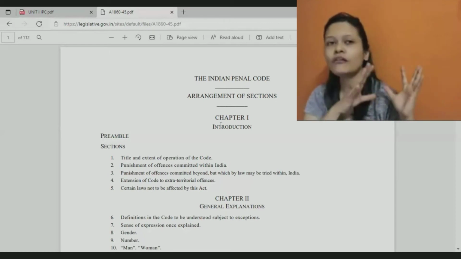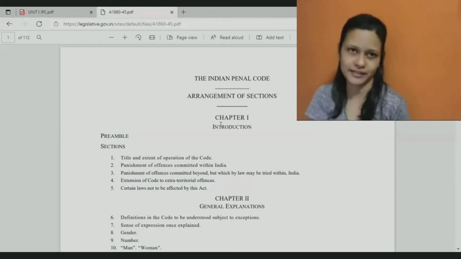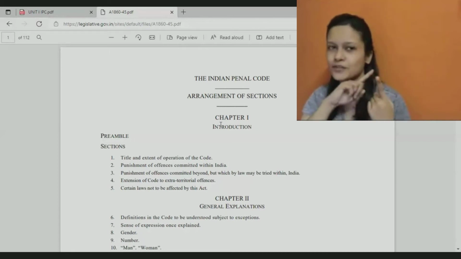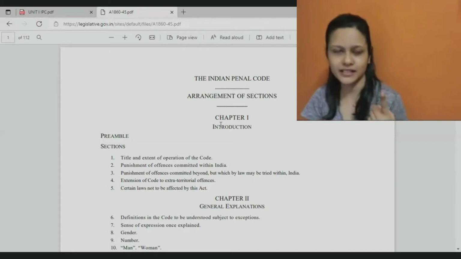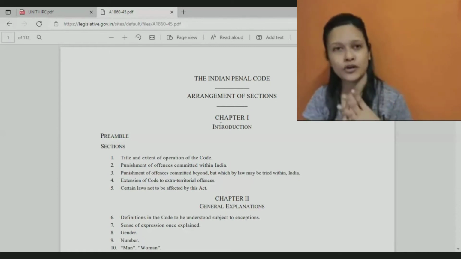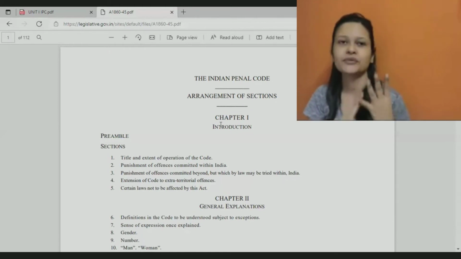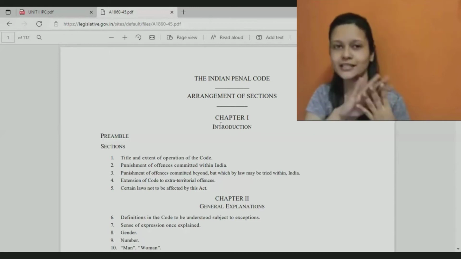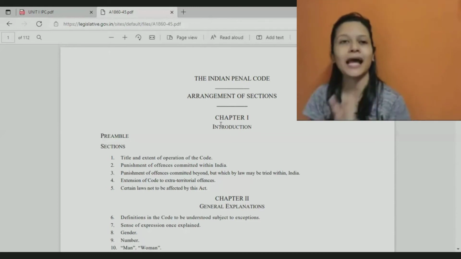So all of that information is provided in IPC: what different types of crimes may be committed in India, what are their ingredients or elements, what will be the punishments or consequences of committing such a crime, plus whether that crime is compoundable or not, bailable or not, and cognizable or not. This information is provided in the Indian Penal Code.